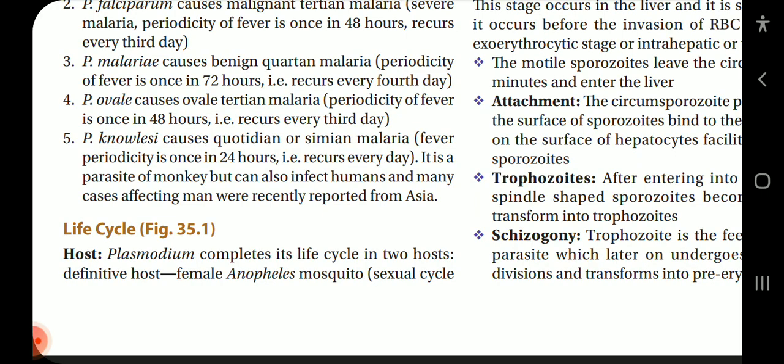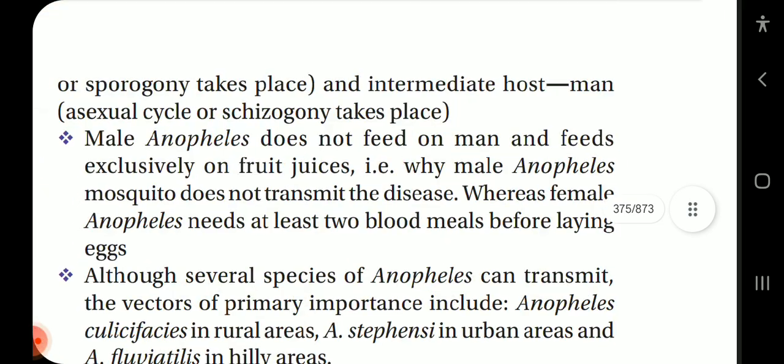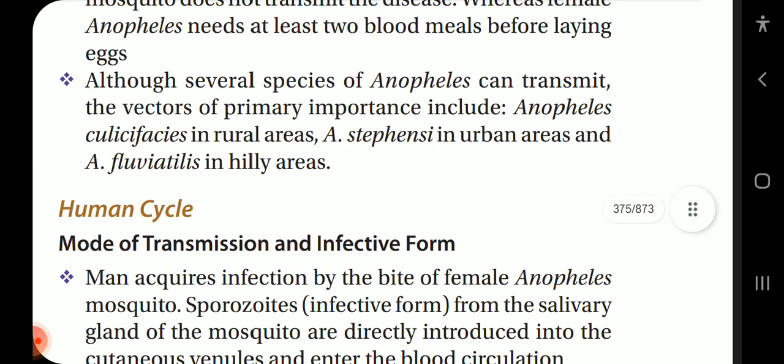Definitive host, female Anopheles mosquito, where the sexual cycle or sporogony takes place, and intermediate host, man, where the asexual cycle or schizogony takes place. Male Anopheles do not feed on man and feed exclusively on fruit juice. That is why male Anopheles mosquito does not transmit the disease, whereas female Anopheles needs at least 2 blood meals before laying eggs.